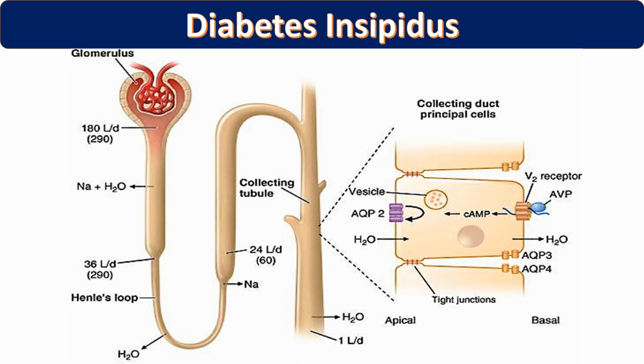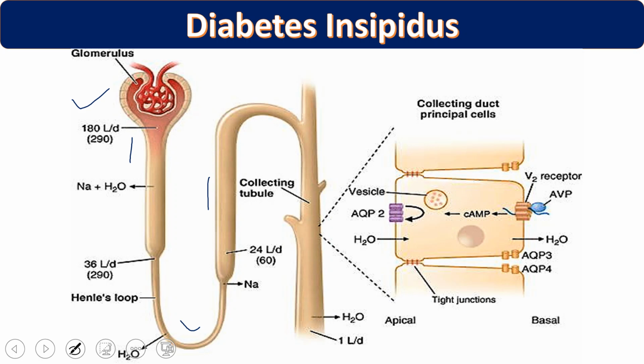This is the normal structure, the picture of our glomerulus, or you can call it the nephron. How is urine formed in our kidney? We have various sections. This section is called Bowman's capsule, the glomerulus. Then we have the proximal convoluted tubule, loop of Henle, distal convoluted tubule, and collecting ducts.